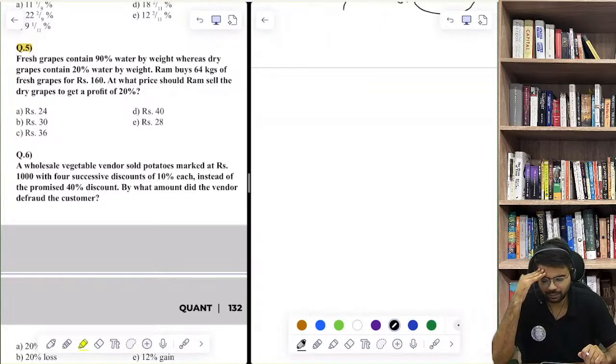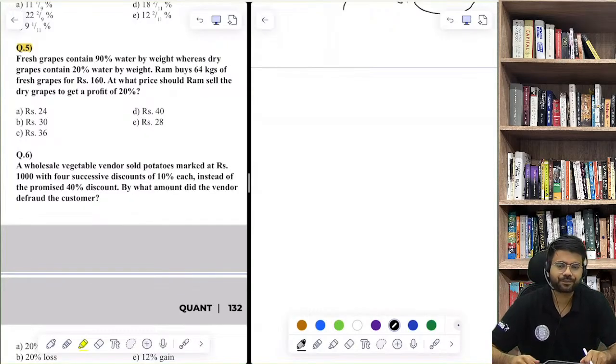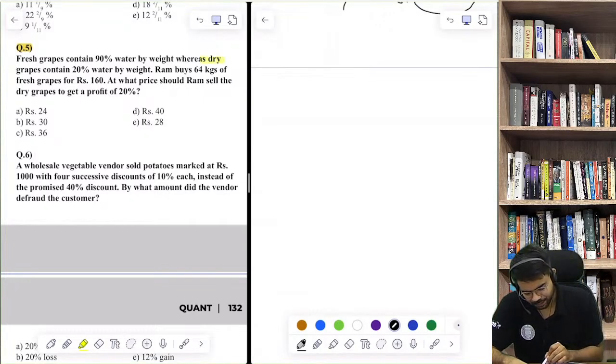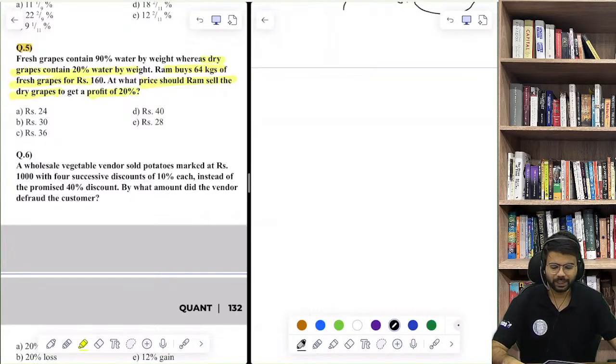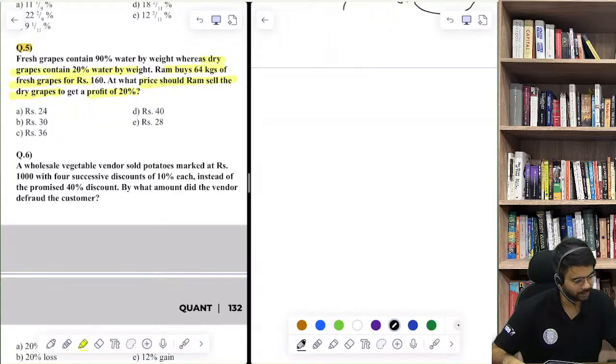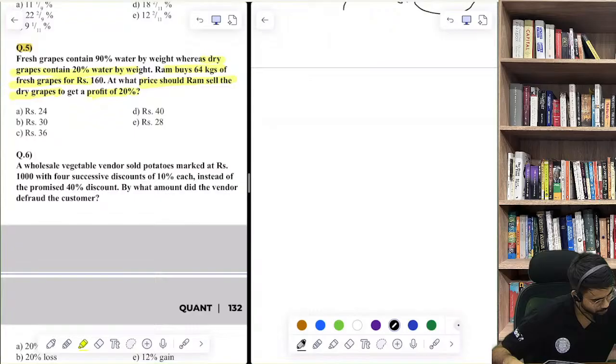We'll do this question, and after this question we'll take a small break of 5 minutes. Fresh grapes contain 90% water by weight, whereas dry grapes contain 20% water by weight. Ram buys 64 kg of fresh grapes for 160. At what price should Ram sell the dry grapes to get a profit of 20%? Yes, try this out, guys.